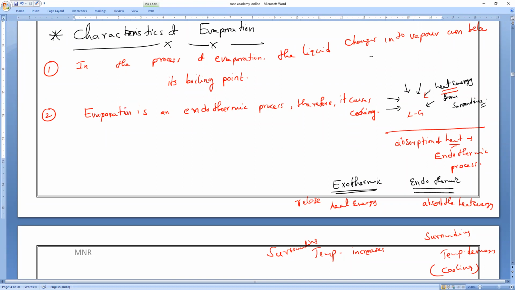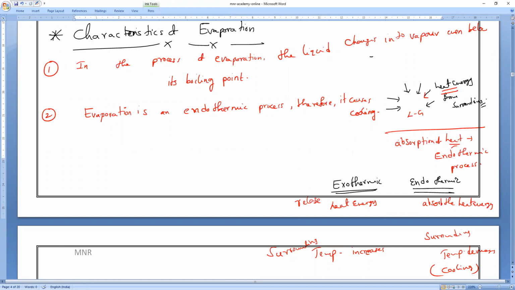So if you boil the water, are you feeling heat or not? Are you feeling cooling or heating? If you are boiling water in our kitchen on our gas stove, are you feeling heat or cold? Heat in the surroundings. So when evaporation is taking place, what does it leave you, cooling or hot? Cooling. Understand? We'll discuss many examples. As we are presently in summer, we'll experience evaporation faster.